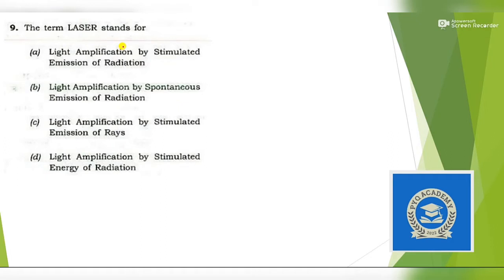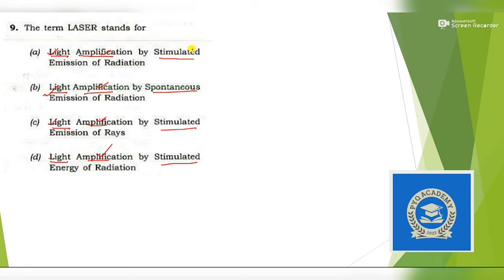The term laser stands for. Okay, so this question is very much tricky if you don't know. So I will tell you a trick to solve these kinds of questions. Suppose you don't know the answer. Now let's look at the keywords. So first compare light, light, light, light. Yes, light is the correct keyword. Now amplification, yes, this keyword is also correct. Now come to stimulated, spontaneous, stimulated.